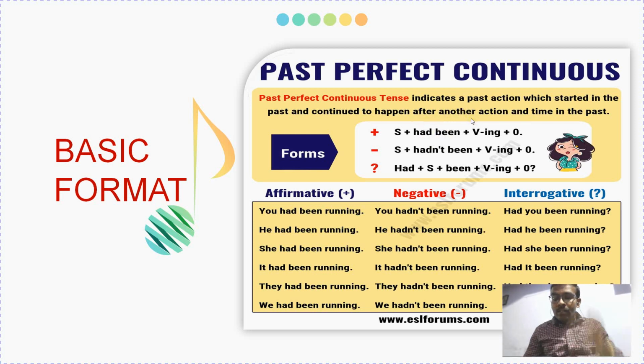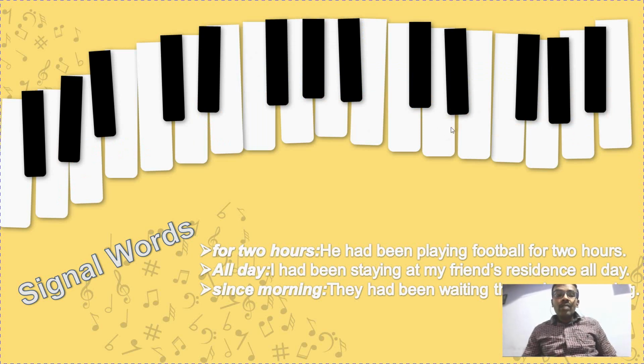In the next slide, we often use signal words to represent past perfect continuous tense, like for, all day, since morning. Like in present perfect continuous tense, the same words are used here in past perfect continuous tense. For 2 hours, all day, since morning. He had been playing football for 2 hours. I had been staying in my friend's residence all day. Since morning: they had been waiting there since morning, from the morning itself.